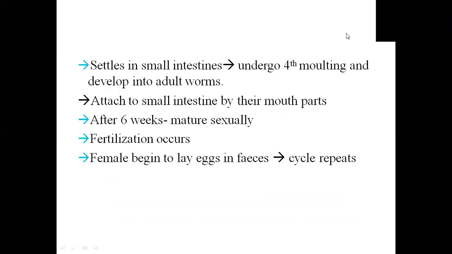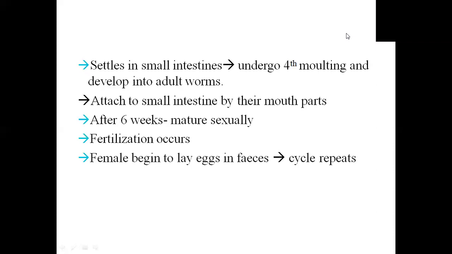It's very interesting to know how the different molting stages occur at different locations where the atmospheric and environmental conditions change drastically. Two moltings occurred outside the body and two moltings occurred inside the body. And through all these phases, this parasite showed different developmental structures. After the fourth molting, they attach to the small intestine by their mouth parts. After around 6 weeks, they mature sexually and fertilization occurs. The female begins to lay eggs in feces and the cycle repeats.